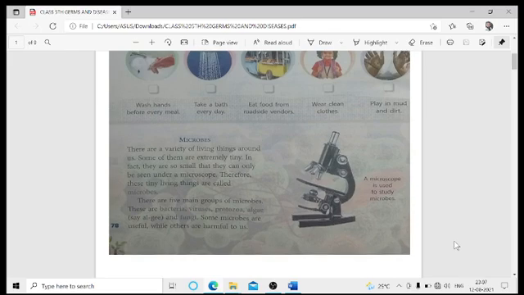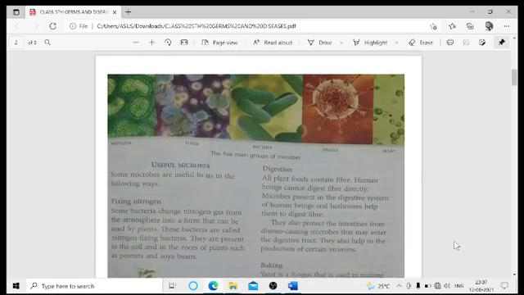Okay, let us go ahead with this. If you are able to see here, this is the pictorial representation of the different types of microorganisms, like protozoa, fungi, bacteria, viruses, algae, or anything like that.